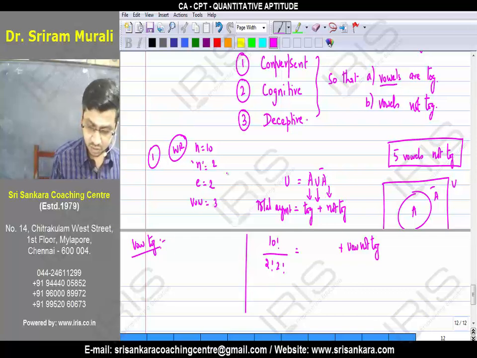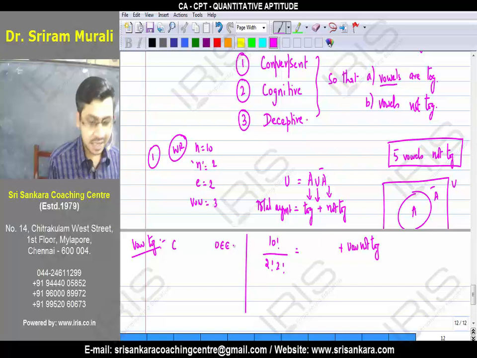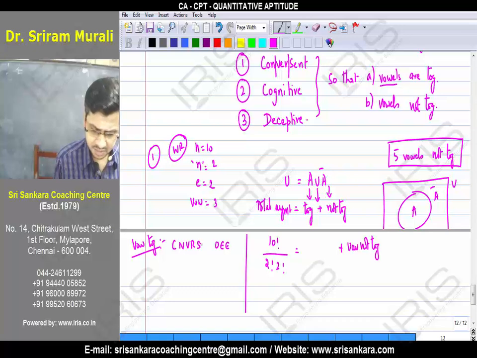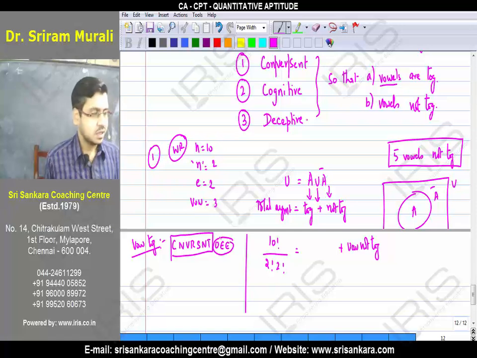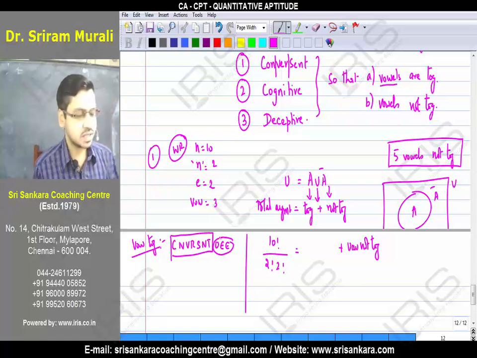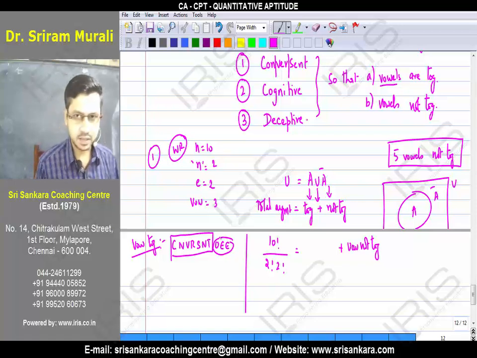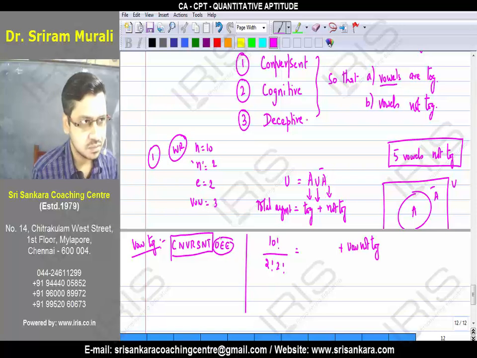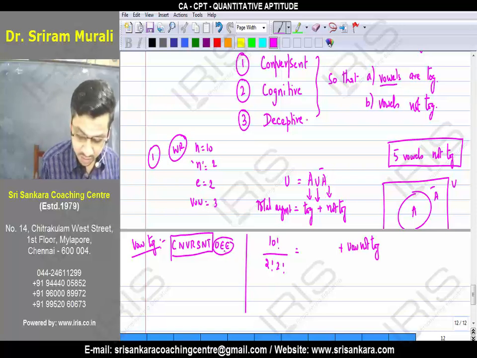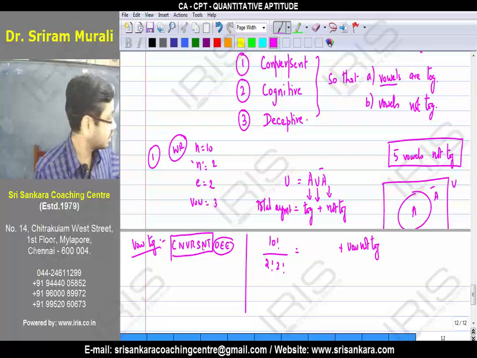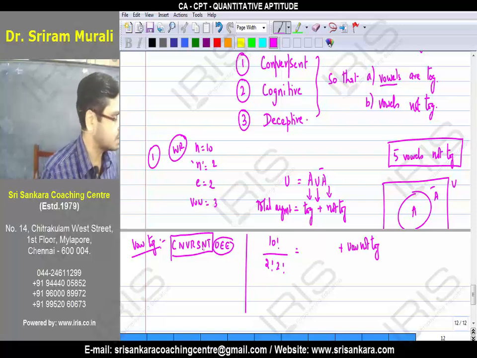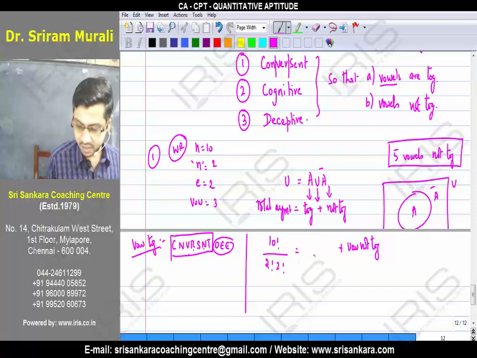How many vowels and how many consonants are here? 3 vowels: O and double E. What are the other letters? C, N, and then V, R, S, N, and then T. In the last class I started with a fundamental example. In how many ways can we arrange A, B, C? 3 factorial. In how many ways can I arrange A, B, C, D? 4 factorial. Assuming or taking this vowel group as one letter in the total, in how many ways can we arrange it? It is 1, 2, 3, 4, 5, 6, 7, 8. So this can be done in 8 factorial ways.